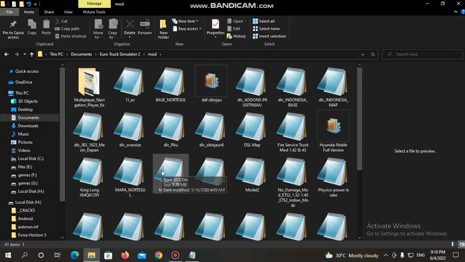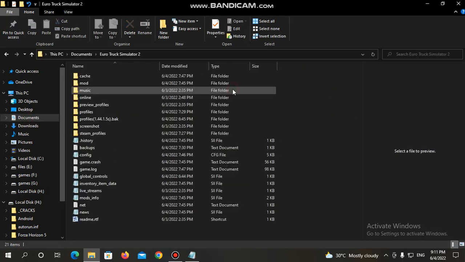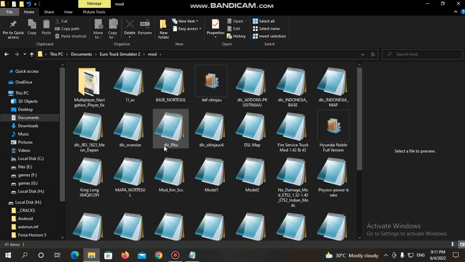And this map has damage mode. So if you don't want to play with damage mode, then use this mod. Copy or cut it to Documents, Truck Simulator 2, mod, and paste it in here.